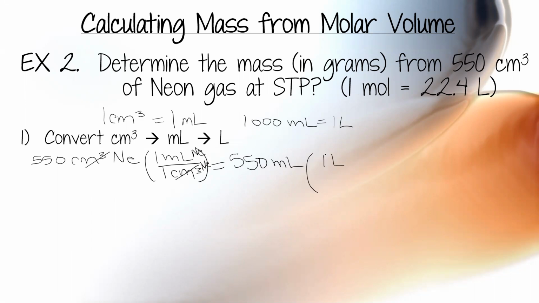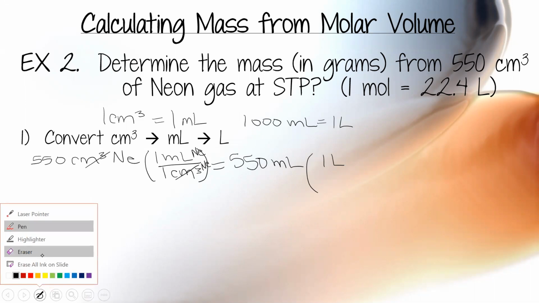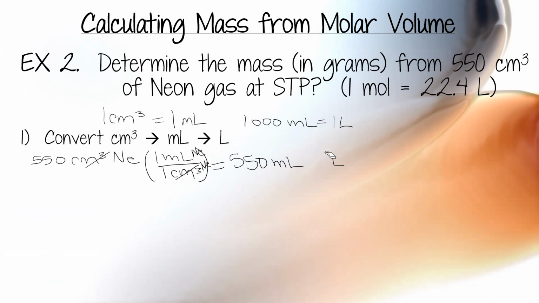So 1 liter, let me put my labels in here like I'm supposed to be doing. Good habit. Okay, I'm just using that conversion factor. I know you can probably do it in your head, but for now, show it.